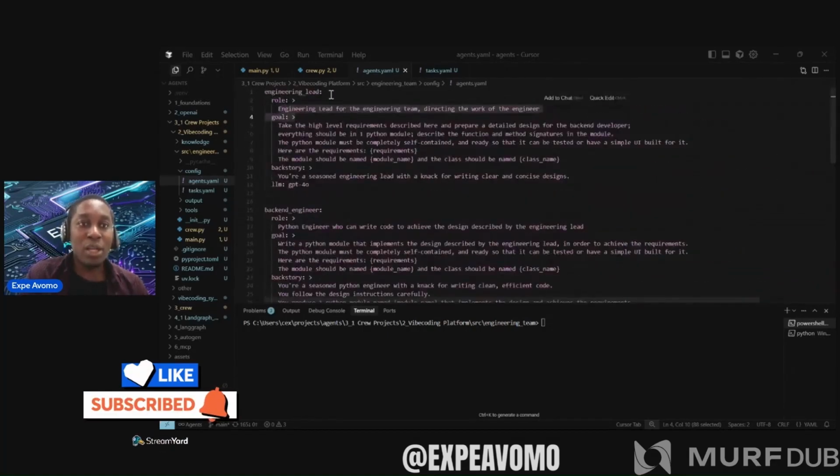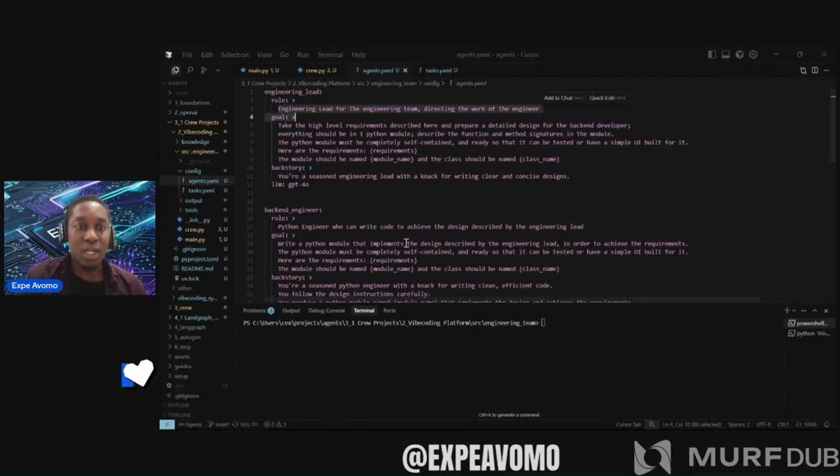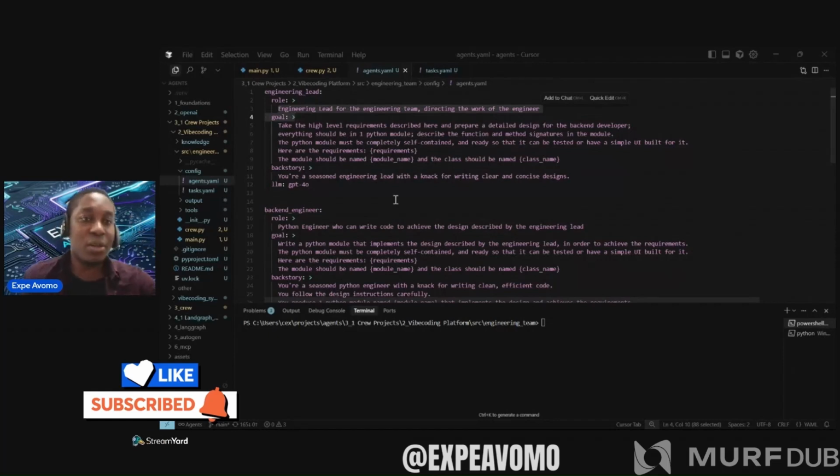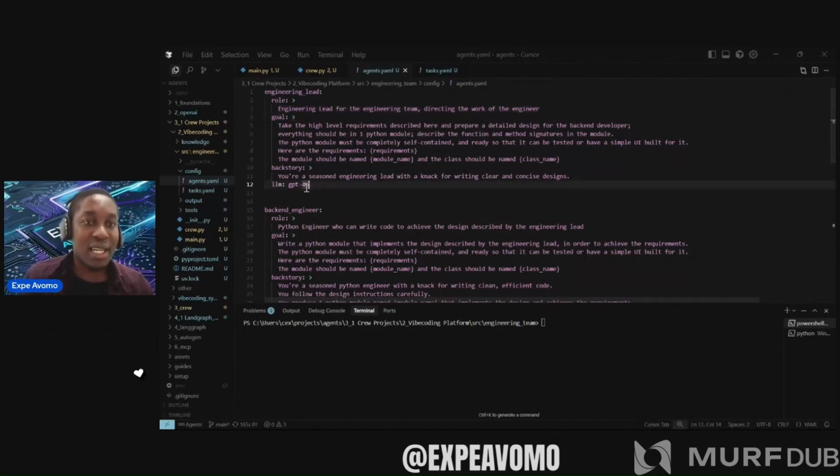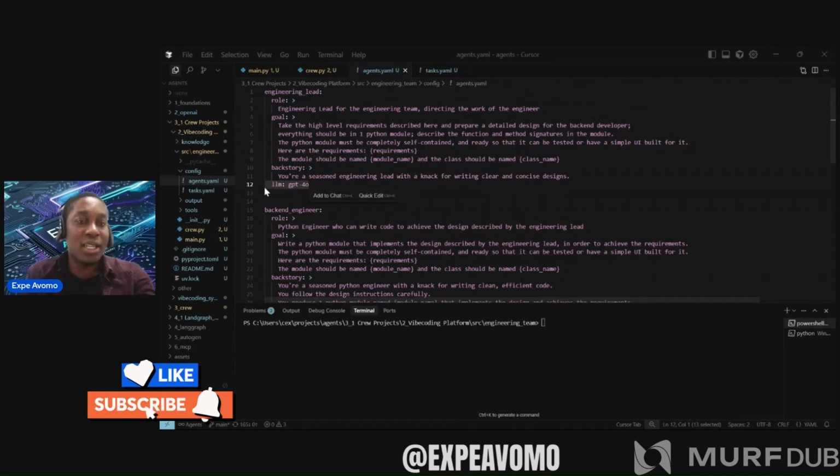Here we have the agents part, all right. We have the agents here. And how do you design an agent in CrewAI? Well, look, agents have three main parameters. There's one which is the LLM, which is simply the artificial intelligence model we'll use. But the three main parameters are the role, the goal, and the backstory.